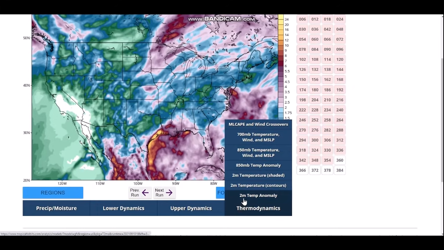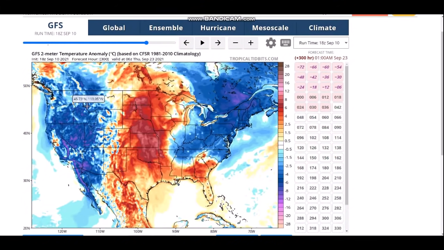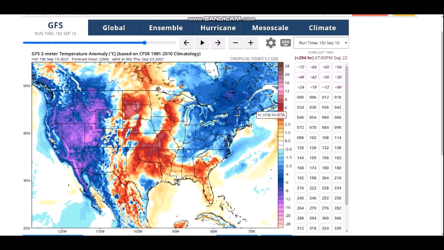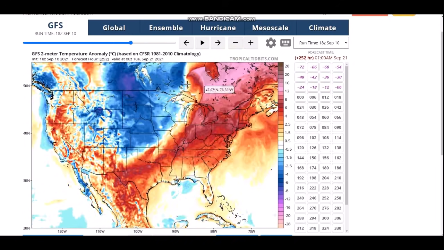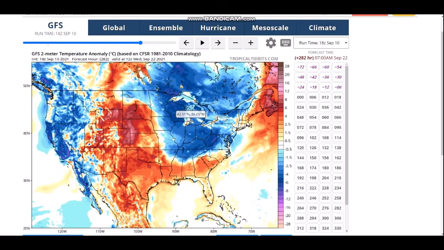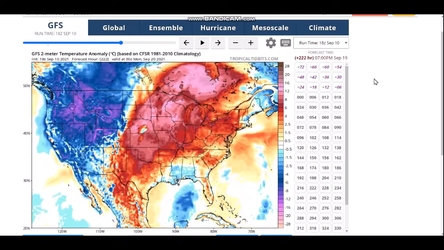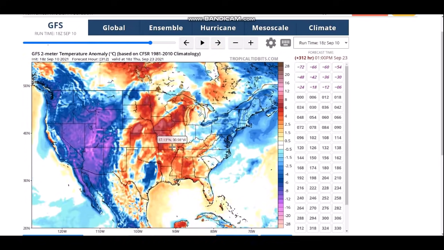Let's take a look at the 2-meter temperature anomaly, because I do want to show you that the models, again, they're showing cool air, and it is across the west. Now, there have been a few, the GFS included, that are showing a bit of that chilly air making its way into the Midwest and Northeast. That's good, because there will be a lot of heat here prior to that. Notice, look, the 15, 16, 17, and we do see a bit of a cooler air mass.